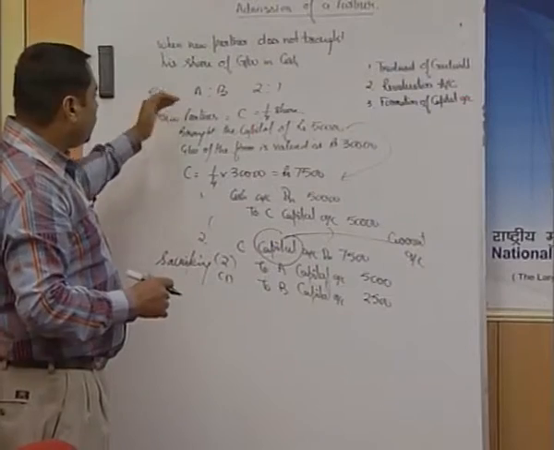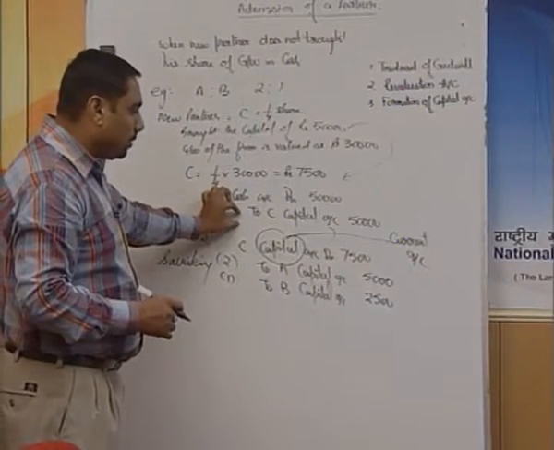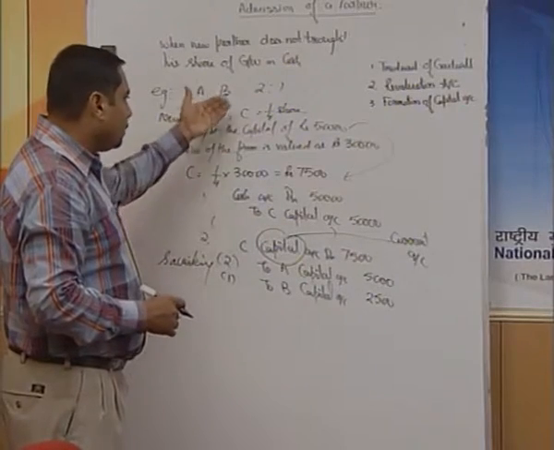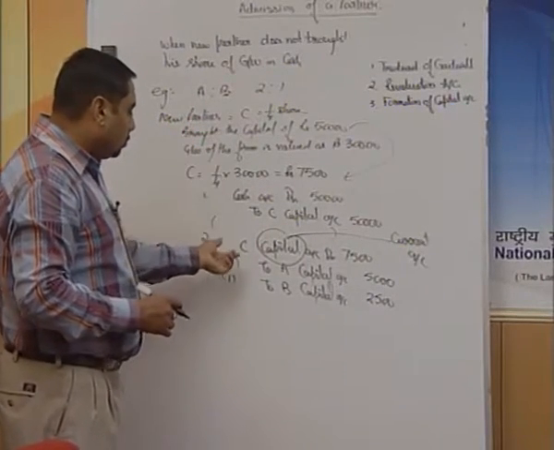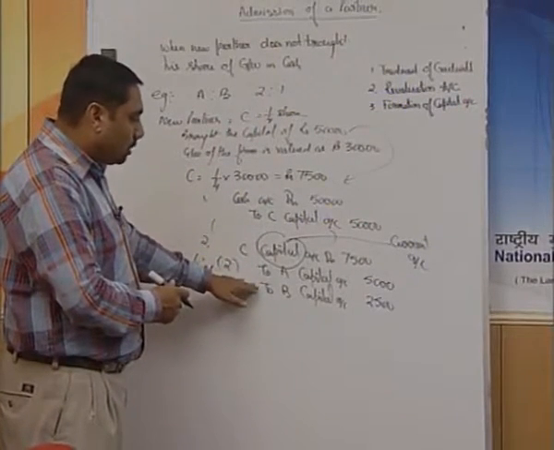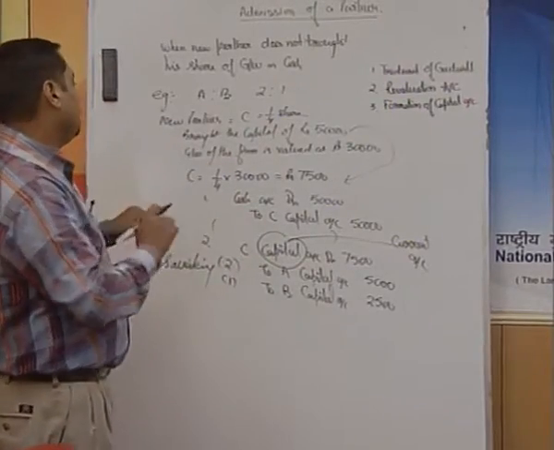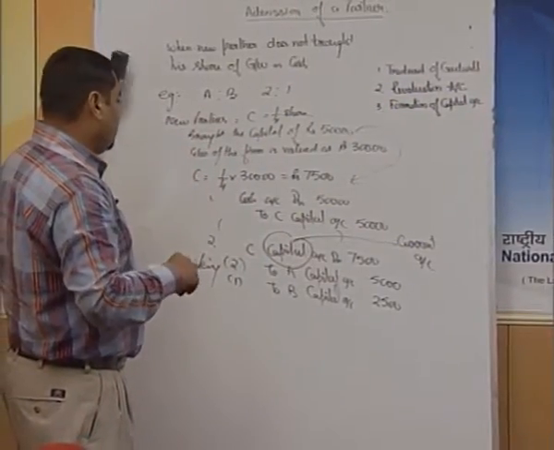So, the entry for this is going to be, first of all, cash account debit to C capital account. Second, as he hasn't brought any amount of premium in cash, we will take his share of goodwill from his capital and distribute that amount among the old partners in their sacrificing ratio. This is one case. I will explain you another case.